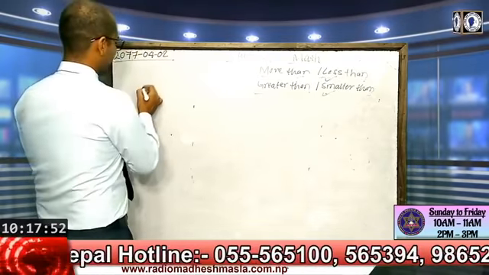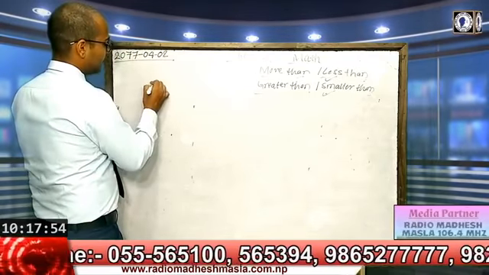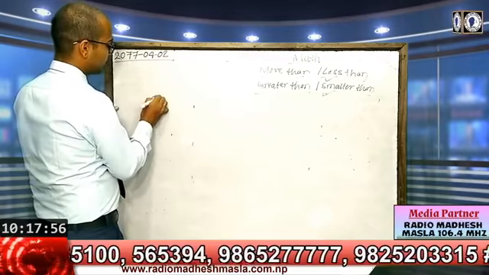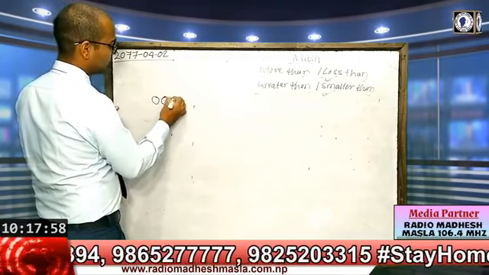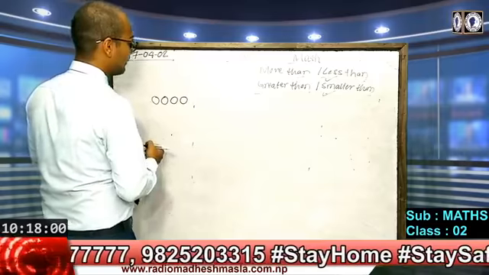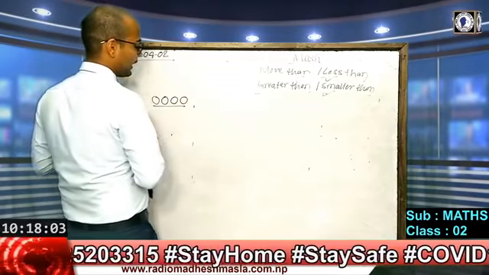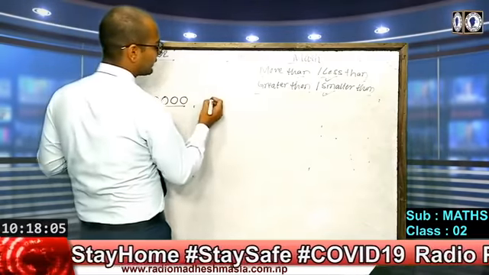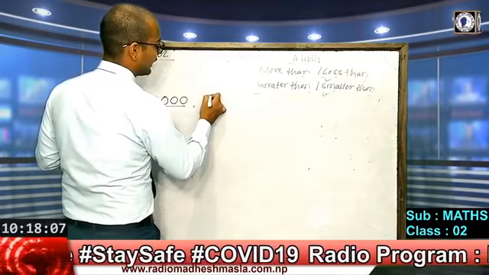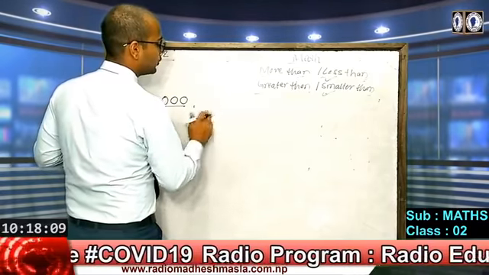Suppose here we have given 1 circle, 2 circles, 3 circles, 4 circles. On one side there are 4 circles, and on the other side there are 2 rectangles.